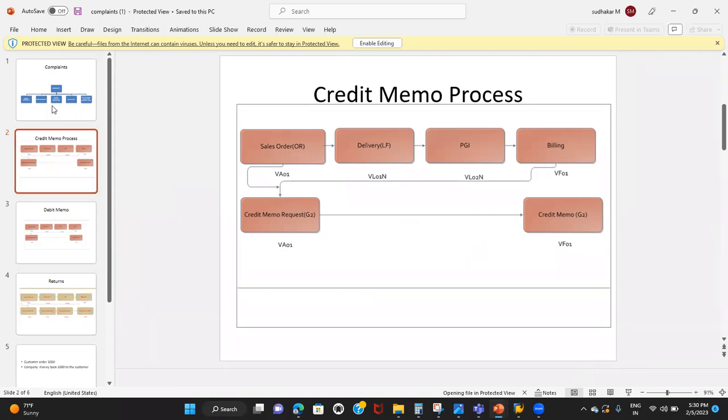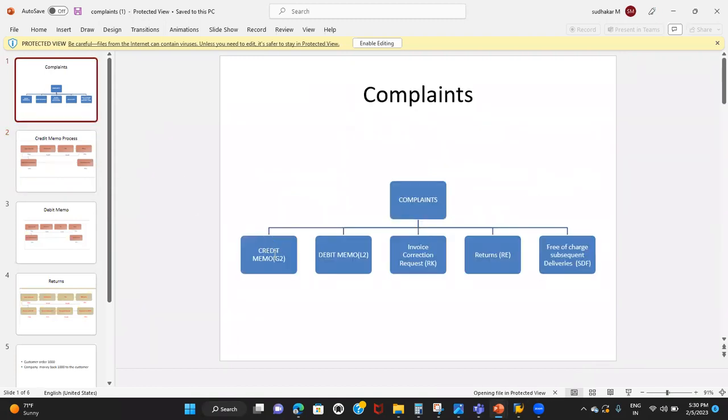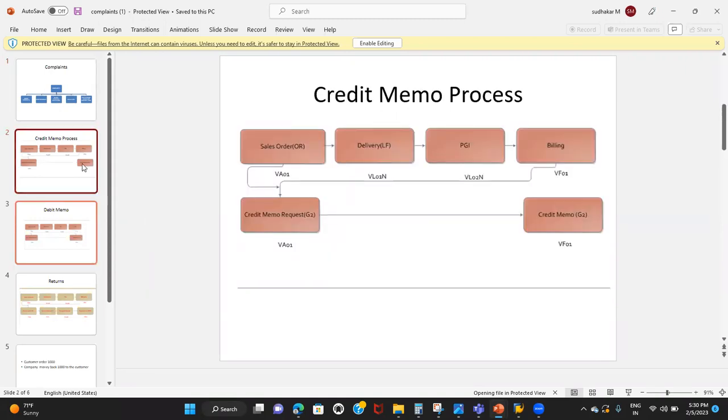So now we understood about the credit memo. Now moving on to debit memo. For the debit memo, I'll give you the concept and you have to try it. It's similar to credit memo. So what is the difference between credit memo and debit memo?